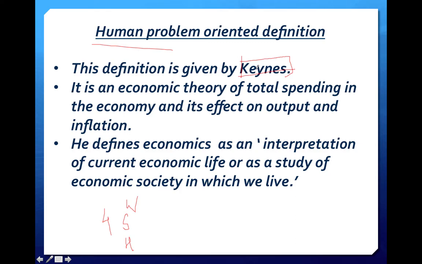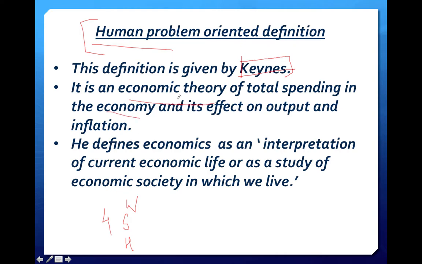The question can be asked as "write the Keynes definition", or it can come in the form of "explain the human problem oriented definition of economics". So both the answers will be the same. This definition is given by Keynes. Now what is this definition of economics? According to Keynes, economics is an economic theory of total spending in the economy.